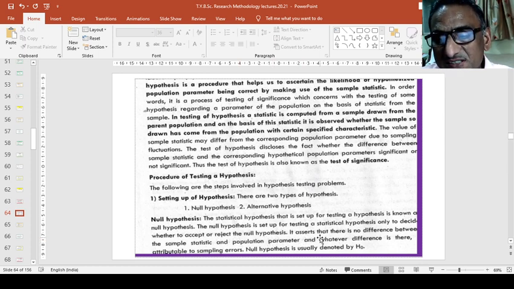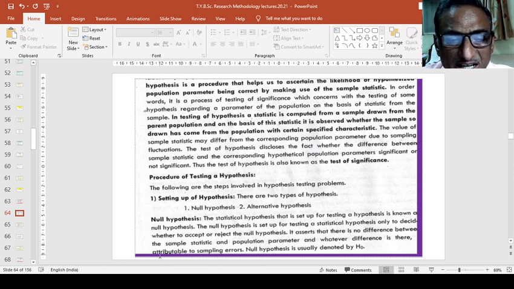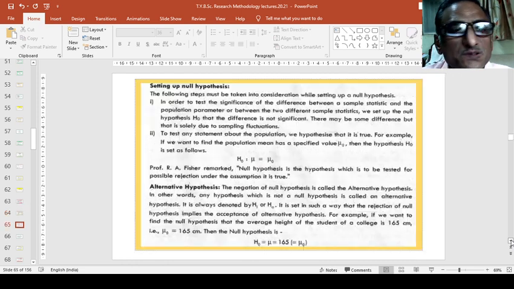It asserts that there is no difference between the sample statistic and population parameter, and whatever difference is there is attributable to sampling errors. Null hypothesis is usually denoted by H0.